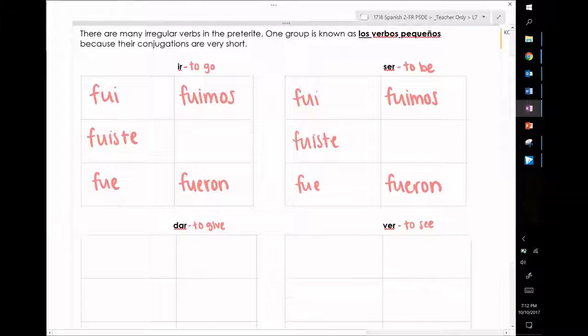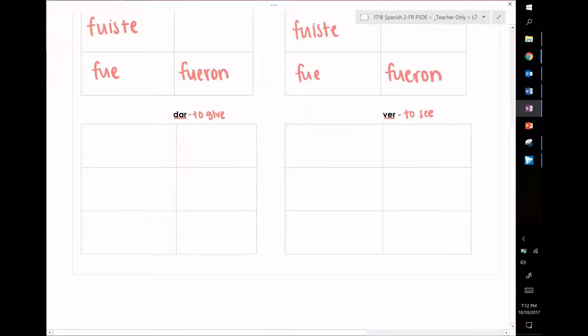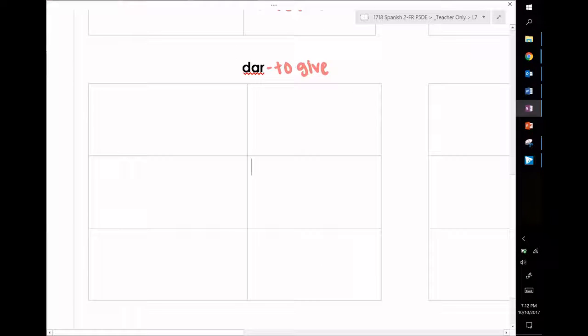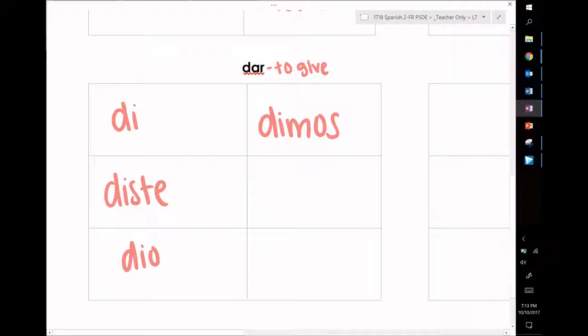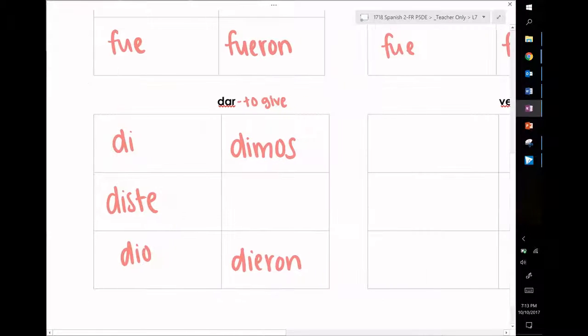The last two verbs we're going to talk about as part of this group are dar and ver. Let's start with dar, which means to give. Our conjugations are di, diste, dio, dimos, dieron.